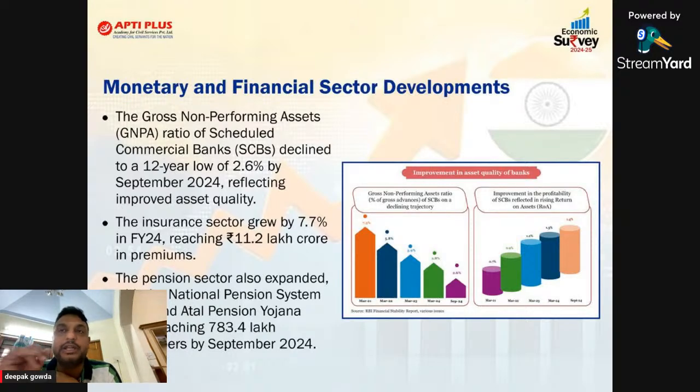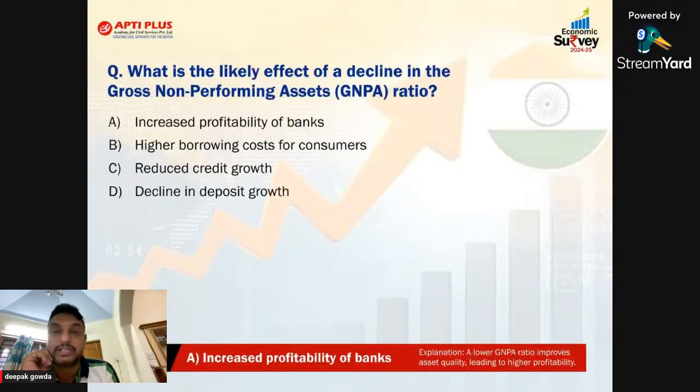This is the second chapter related issue. Then we'll move to the next slide. What is the likely effect of a decline in the gross non-performing ratio? Same thing.